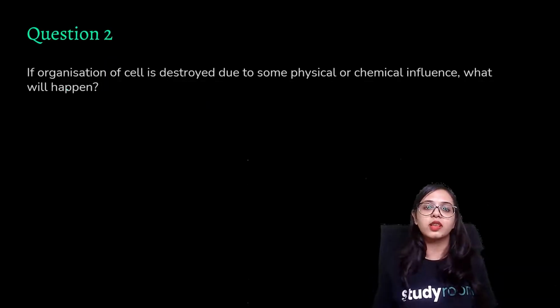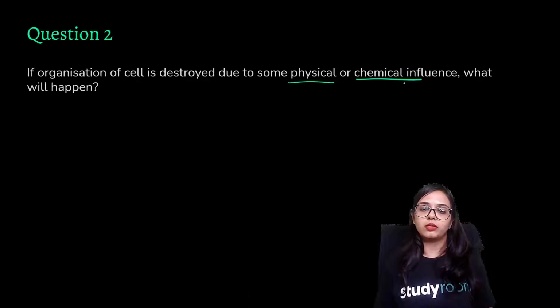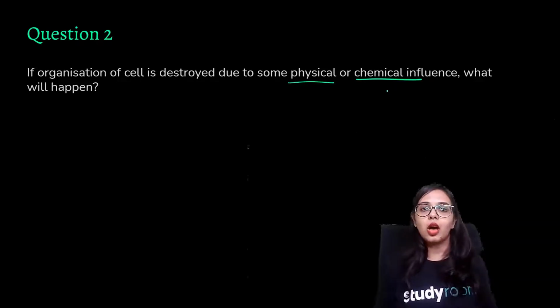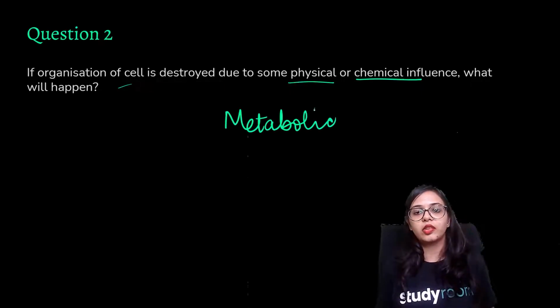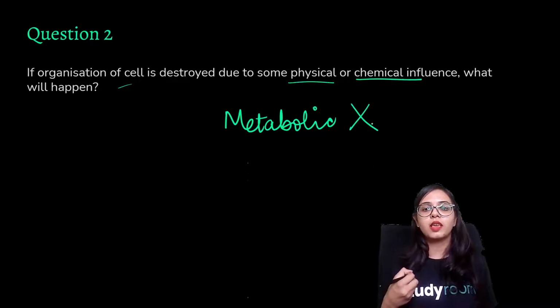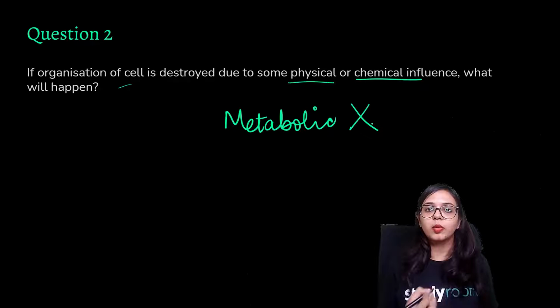If organization of cell is destroyed due to some physical or chemical influence, what will happen? Now, if any physical injury were to happen, or if any chemical influence were to happen, and the organization of a cell is destroyed, then basically there will be no metabolic activity, right? There will be no respiration, no production of food or any growth. Then how will that cell be able to function?